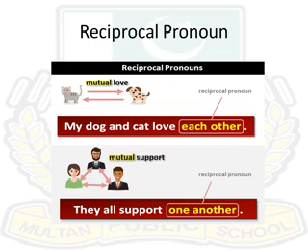If you see in the picture, you can see that in the first sentence, my dog and cat love each other. So if we are defining two people, then we would use each other. And if there is a mutual support of many people, they all support one another. We use one another.